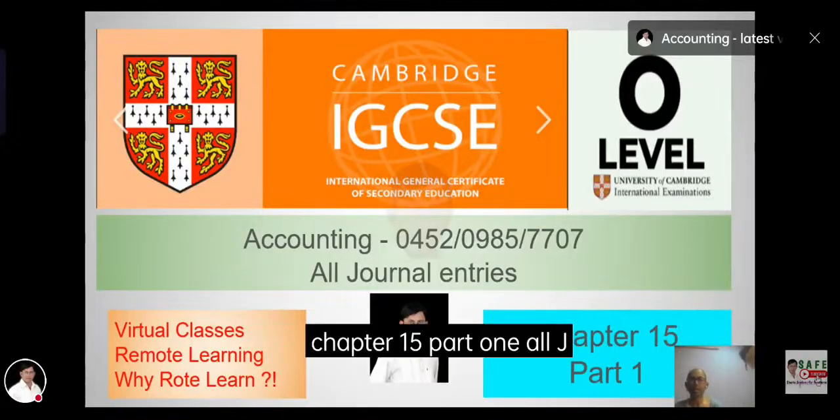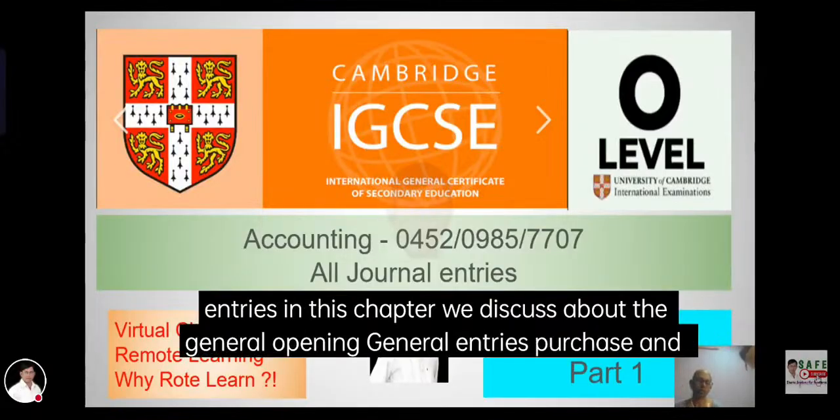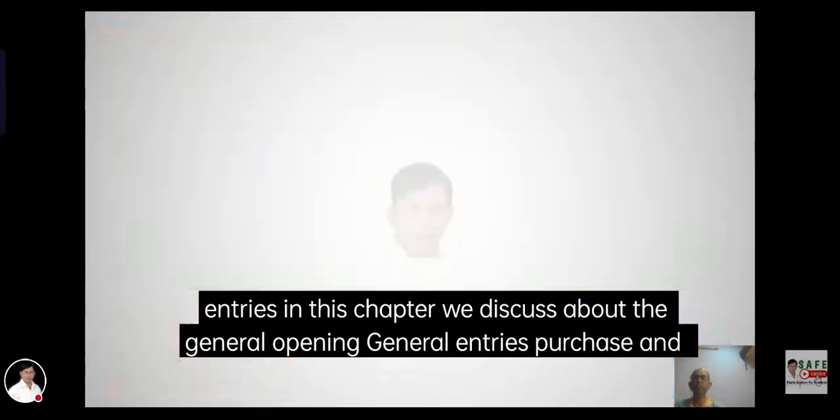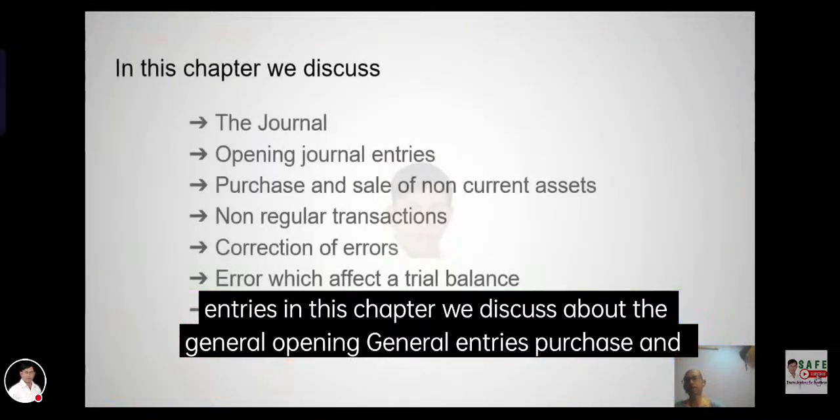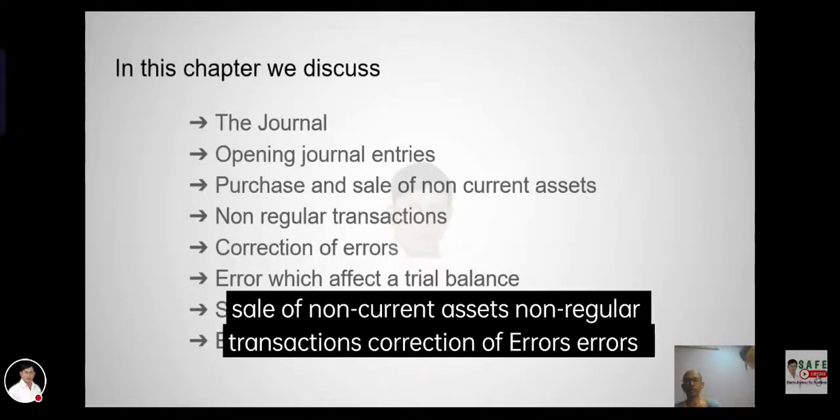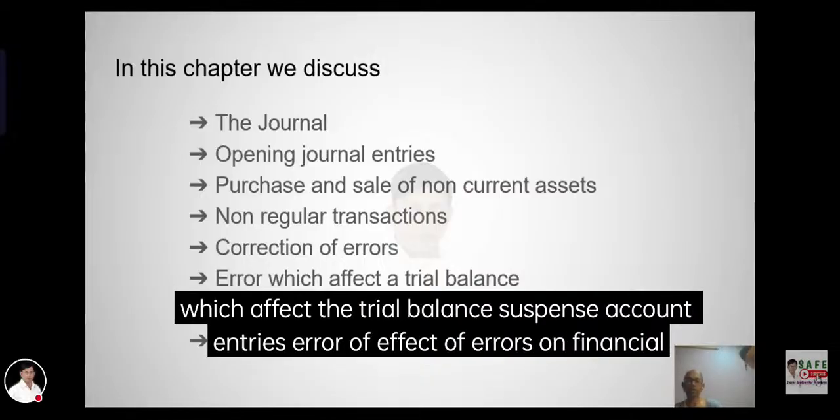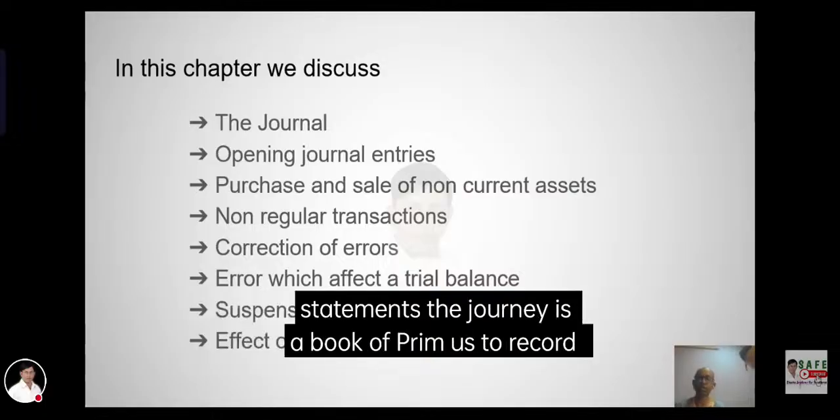Chapter 15, Part 1, journal entries. In this chapter we discuss the journal, correction of errors, effect on the current balance, suspense account entries, and the effect of errors on financial statements.